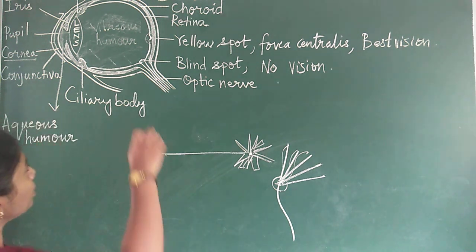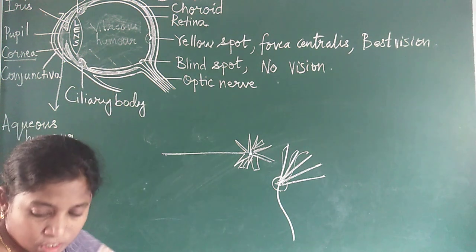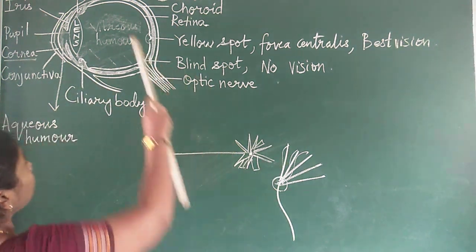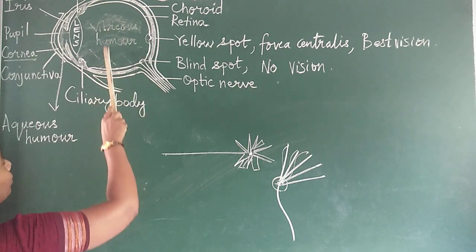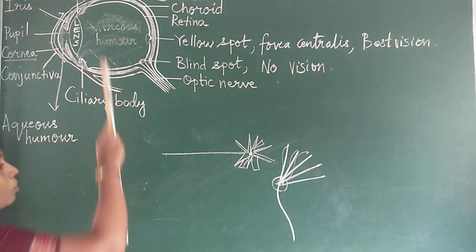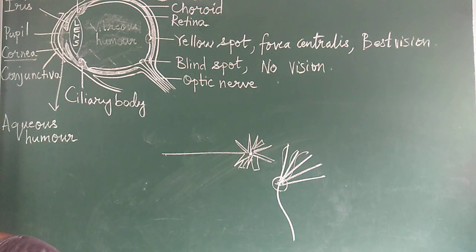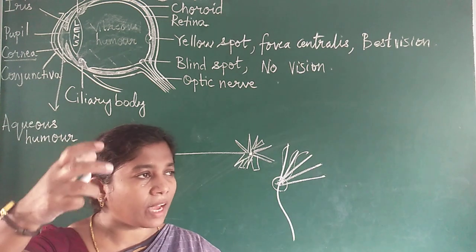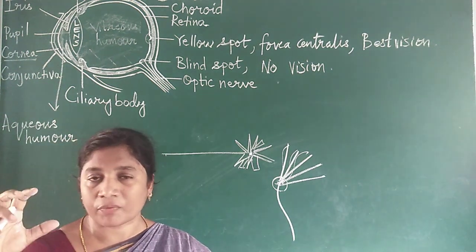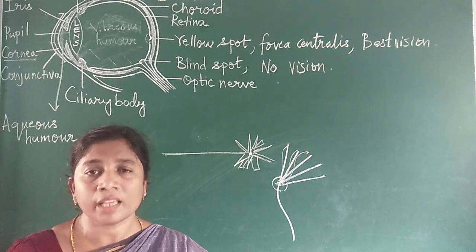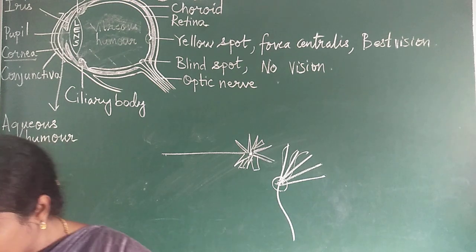If the vitreous humor was not there, the eye would have collapsed because of the weight of the upper part of the eye. So the vitreous humor also keeps the shape of the eyeball. The eyeball has a particular shape because of the presence of that jelly-like substance called vitreous humor. That is about vitreous humor.